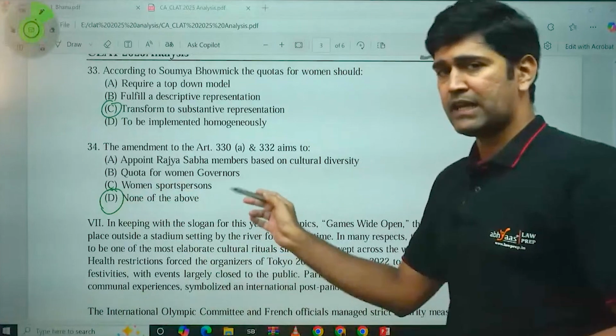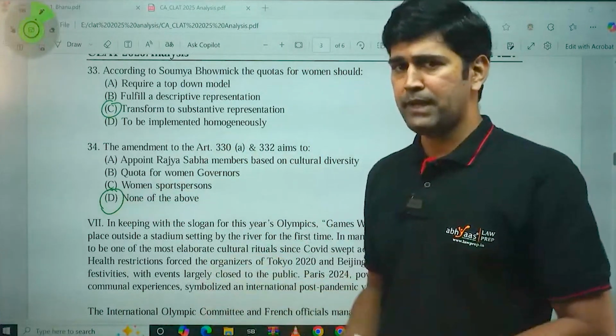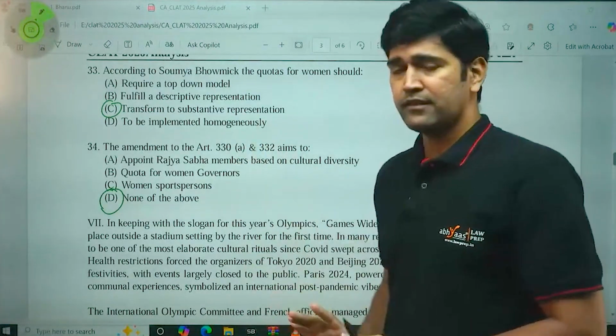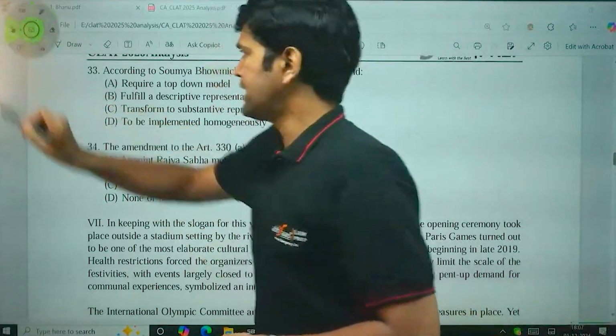So again, this is directly mentioned in the passage. So passage number 2, from polity, the women's reservation bill was in news. Answers, excepting one, all the other answers you can directly pick up from the passage itself. Very easy. So let us quickly move to the next topic.